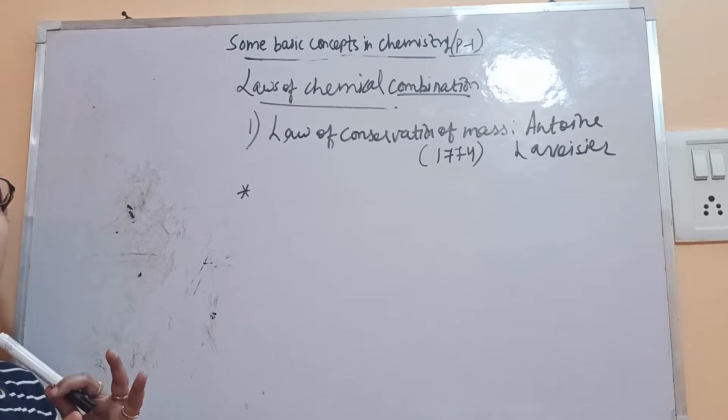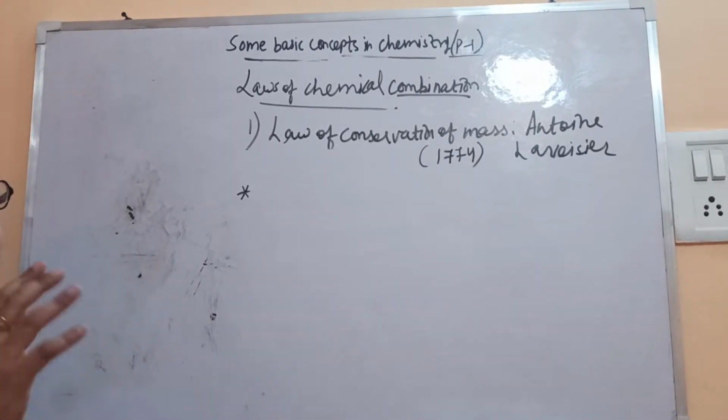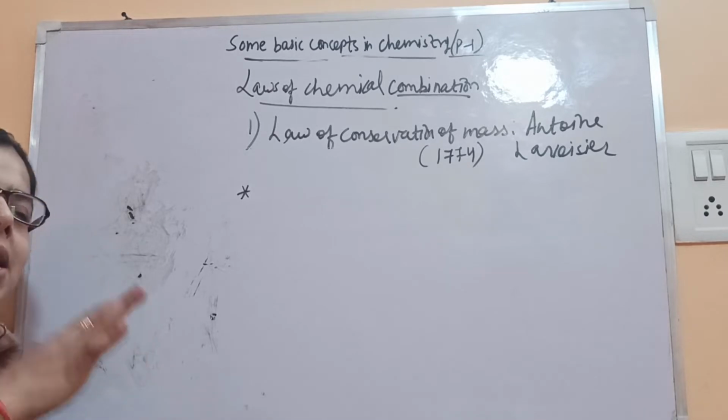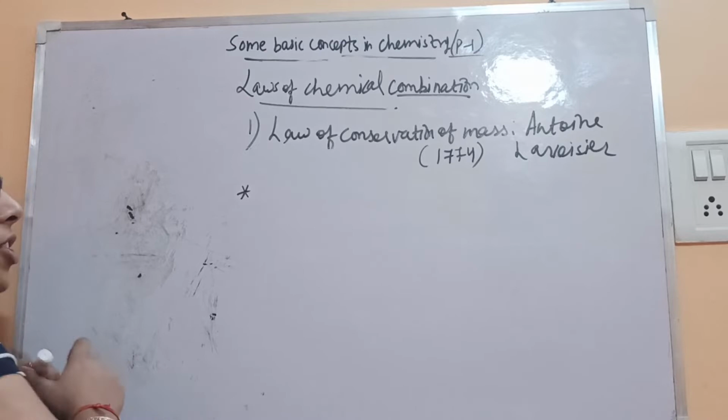Or alternatively, since it's conservation of mass, it means mass is conserved, so mass can neither be created nor destroyed during a chemical reaction.